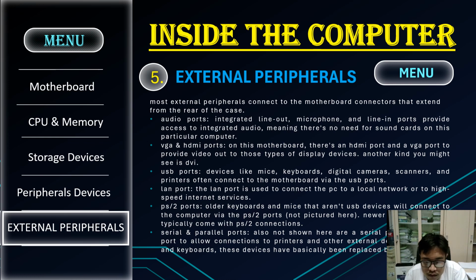USB port. Devices like mic, keyboard, digital cameras, scanners, and printers often connect to the motherboard via the USB port. LAN port. The LAN port is used to connect the PC to a local network or to high-speed internet service. PS2 port, for older keyboards and mice. The older USB devices will connect to the computer via the PS2 port, not pictured here. Serial and parallel ports, also not shown here, are serial.